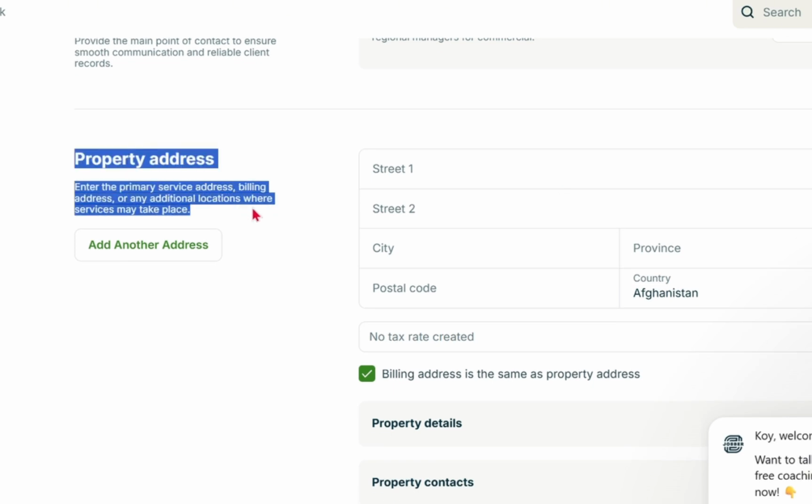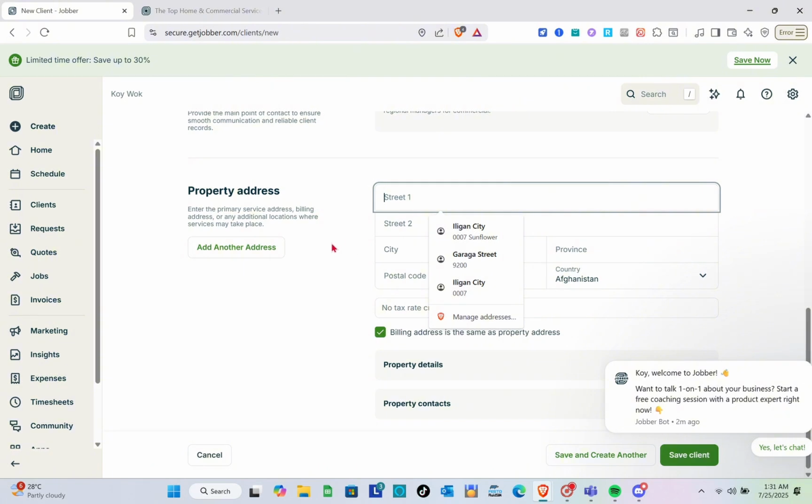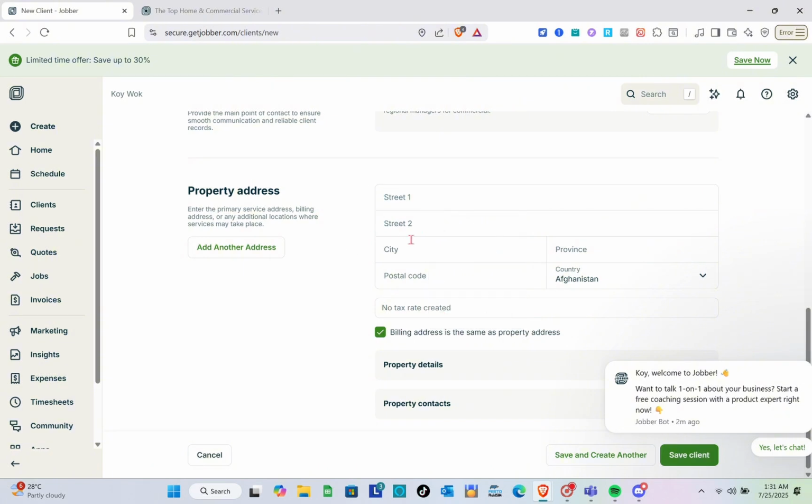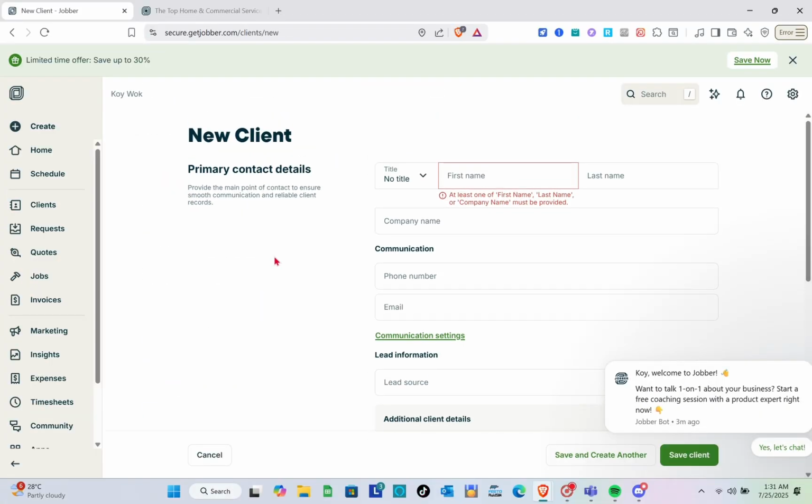And then for the property address, of course, the address of your client. So you just have to put their details right here as well. Okay, and then after that, you just have to click on the save client option. Just make sure to fill out every field in these settings. Then if you would like to add another address, just click on add another address.